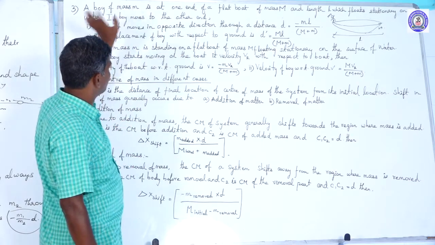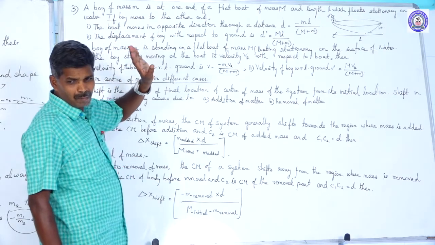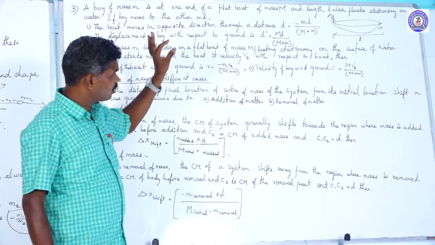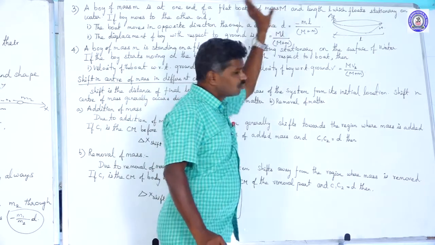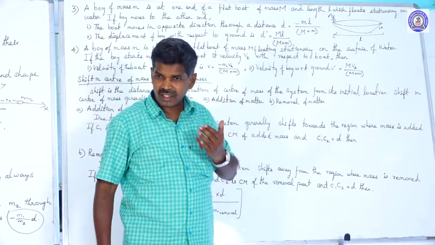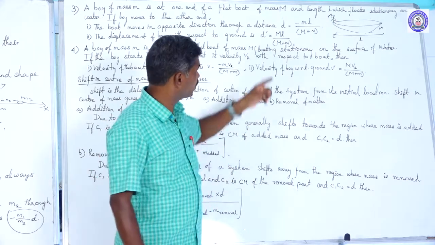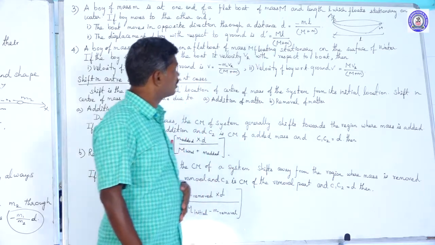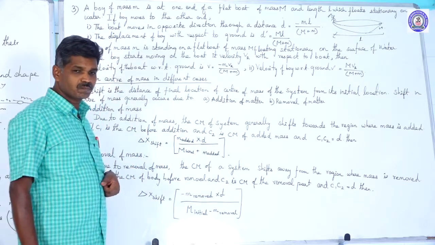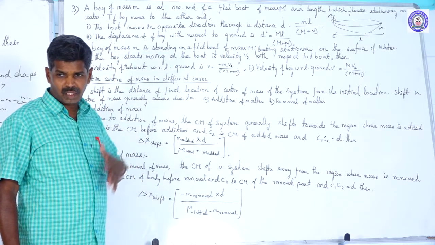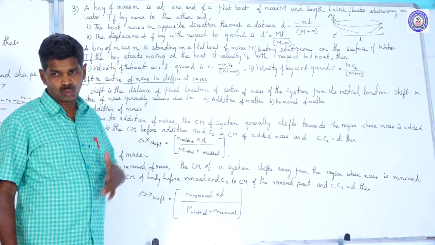Small m is the mass of the boy, capital M is the mass of the boat. Why is the value negative? The boat moves in the opposite direction compared to the boy's movement. That's why we put the minus. Then we have another formula, the motion of the boy with respect to the ground.